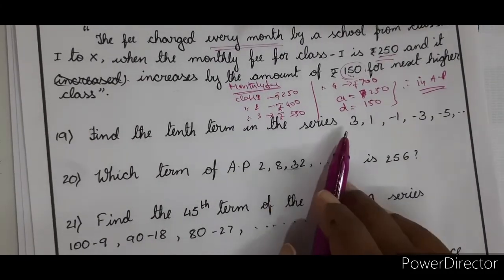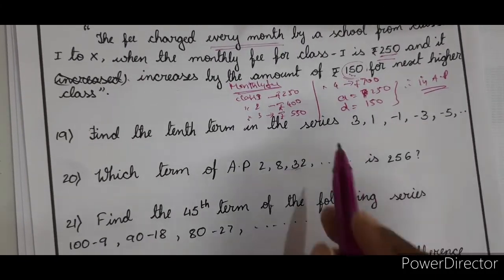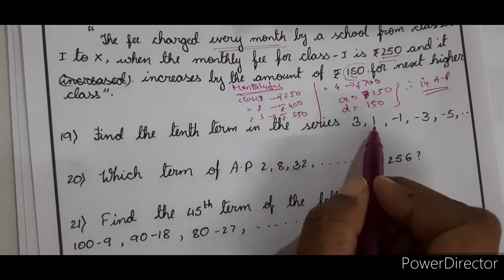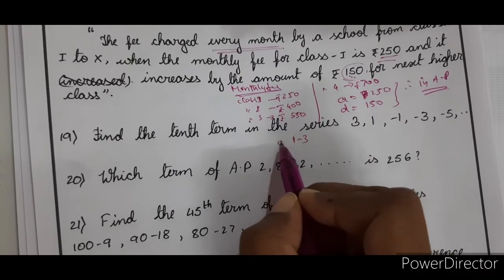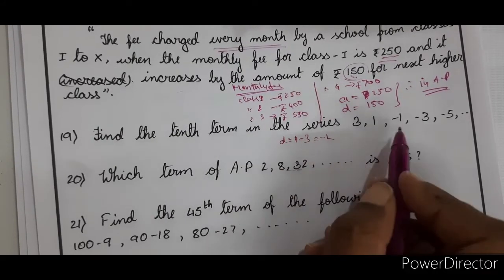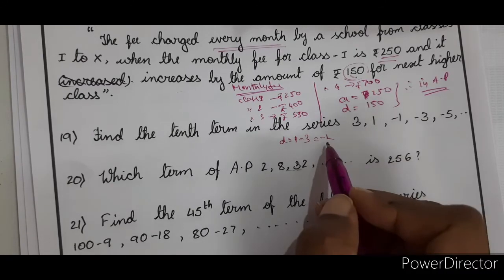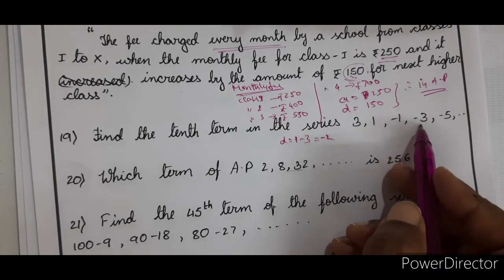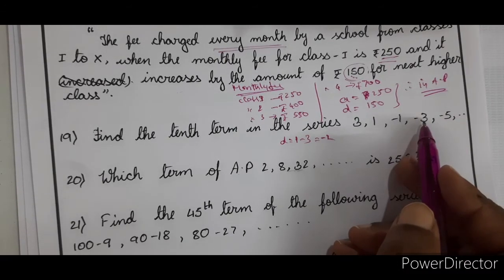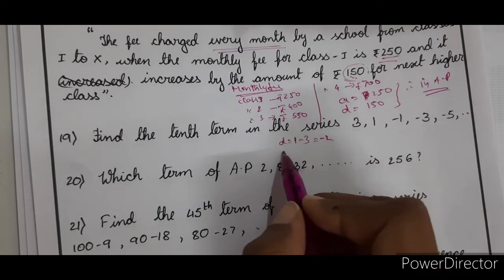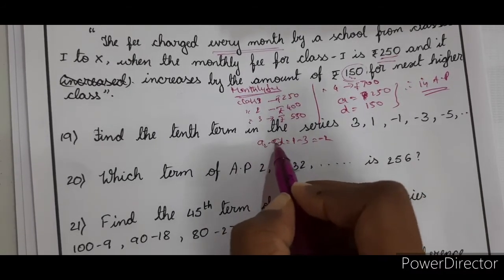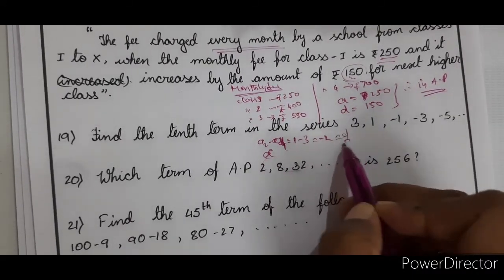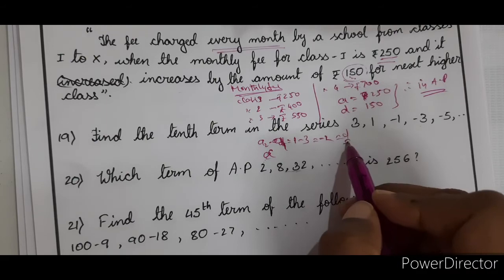Find the 10th term in the series 3, 1, minus 1, minus 3, minus 5. First of all, let us see whether it is an AP or not. Right? So now 1 minus 3, the difference is equal to minus 2. Minus 1 minus 1 is again minus 2. Minus 3 minus of minus 1 is minus 2. Minus 5 minus of minus 3 is minus 2. So A2 minus A1 is equal to this, and that is the common difference D. Now A is 3, D is minus 2.